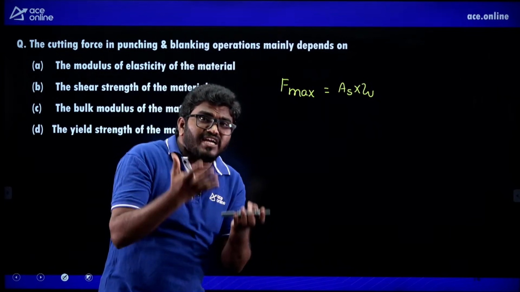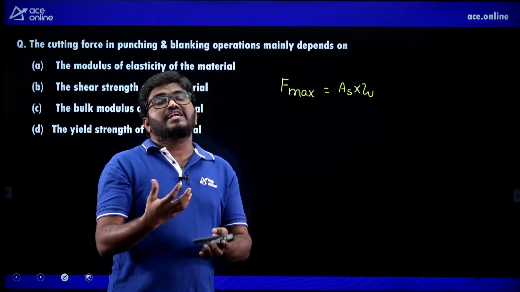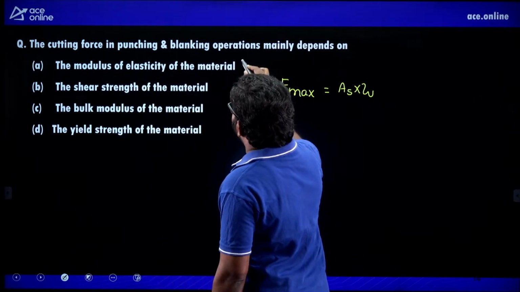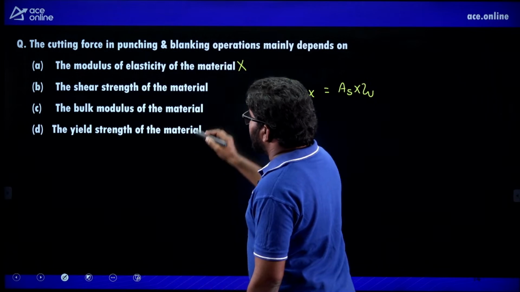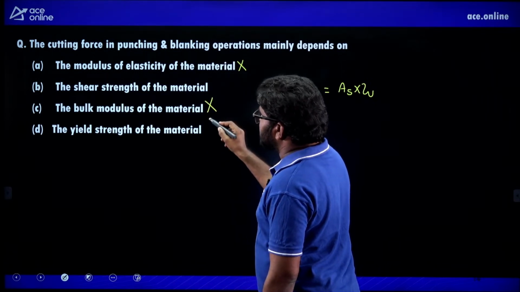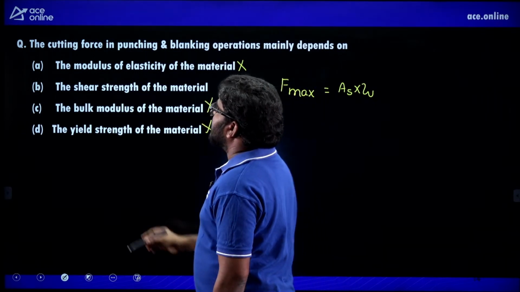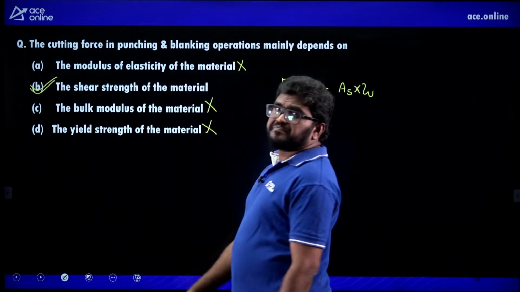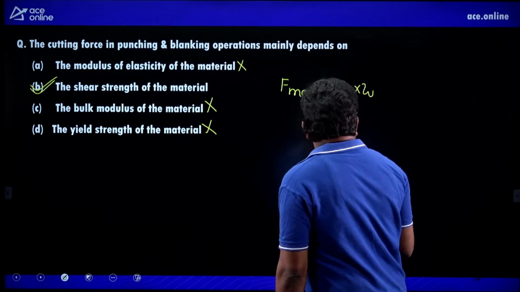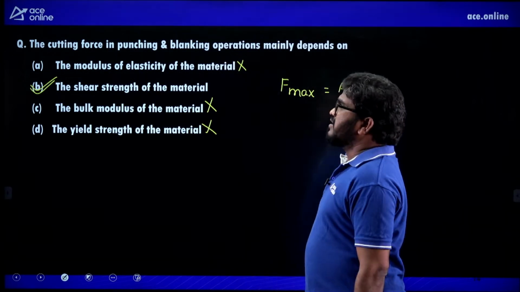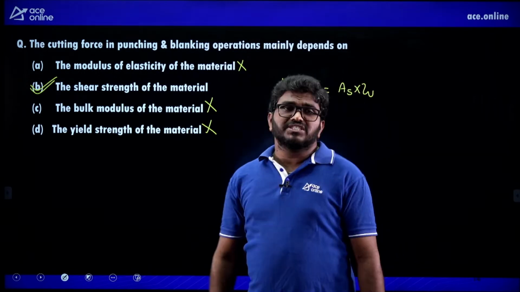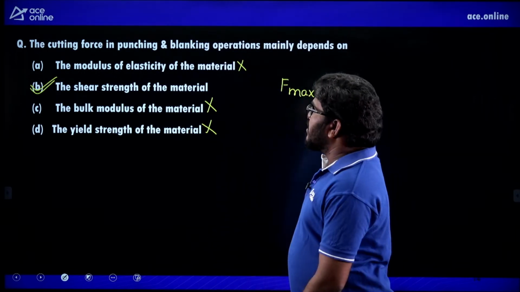That's why it only depends on the sheared area and ultimate shear strength of the material. So it is independent of modulus of elasticity, bulk modulus, and yield strength of material. The cutting force in punching and blanking operation mainly depends on shear strength of the material.